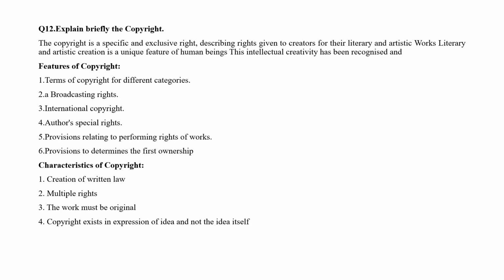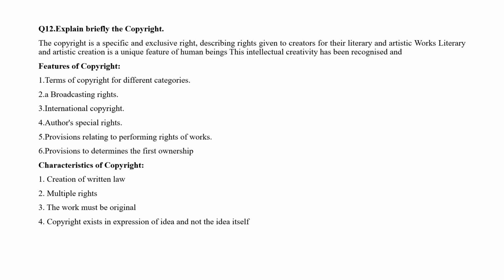Next question. Explain briefly the copyright. Copyright is a specific and exclusive right which describes the rights given to creators for their artistic works. Literary and artistic creation is a unique feature of human beings.